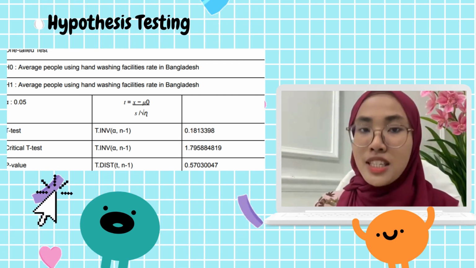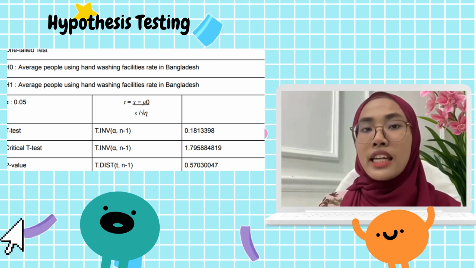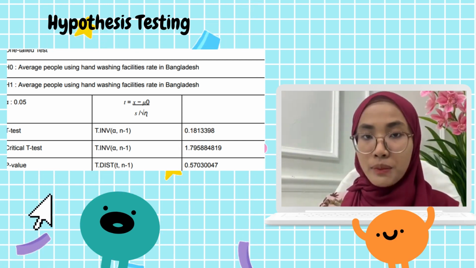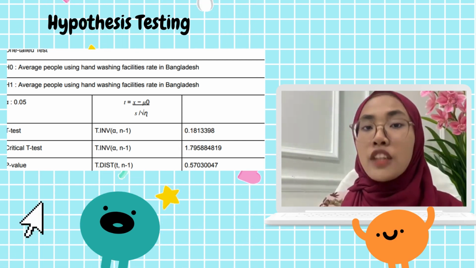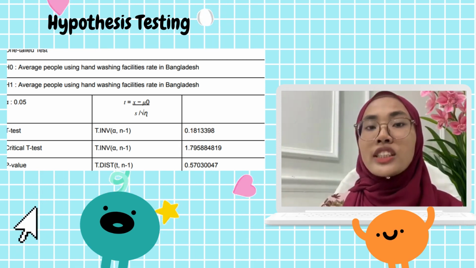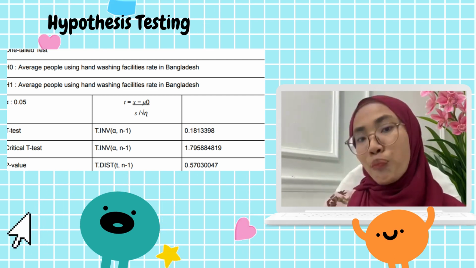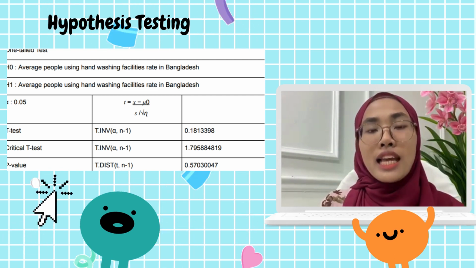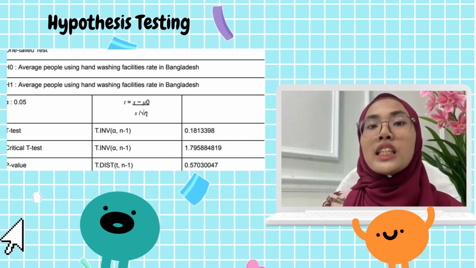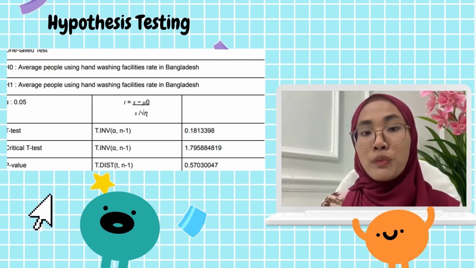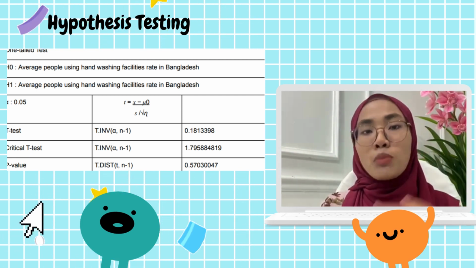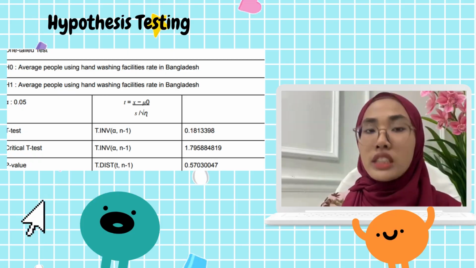Okay, the fourth step, we need to decide the rule determination. If t value lies on shaded region, reject the H0. If p is less than alpha, we need to reject H0. But if p is more than alpha, do not reject H0.